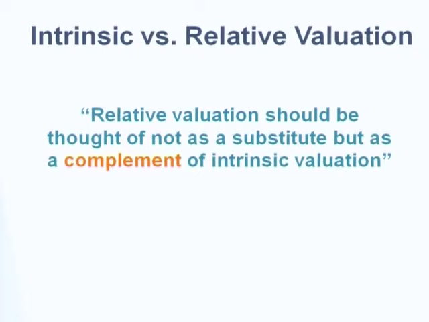Sometimes you do intrinsic value and you think, hey, it's undervalued. But if your undervalued stock is somehow more expensive compared to the competitors, you're supposed to buy the competitors instead of yourself, right? So you should double check your answer with relative valuation, okay?